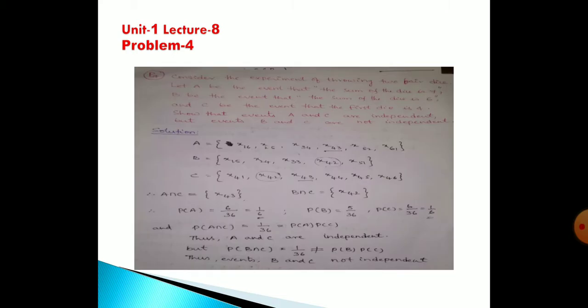Coming to the fourth problem. Consider the experiment of throwing two fair dice. Let A be the event that the first die is odd, B the event that the second die is odd, and C the event that the sum is odd. So A, B, C are given.